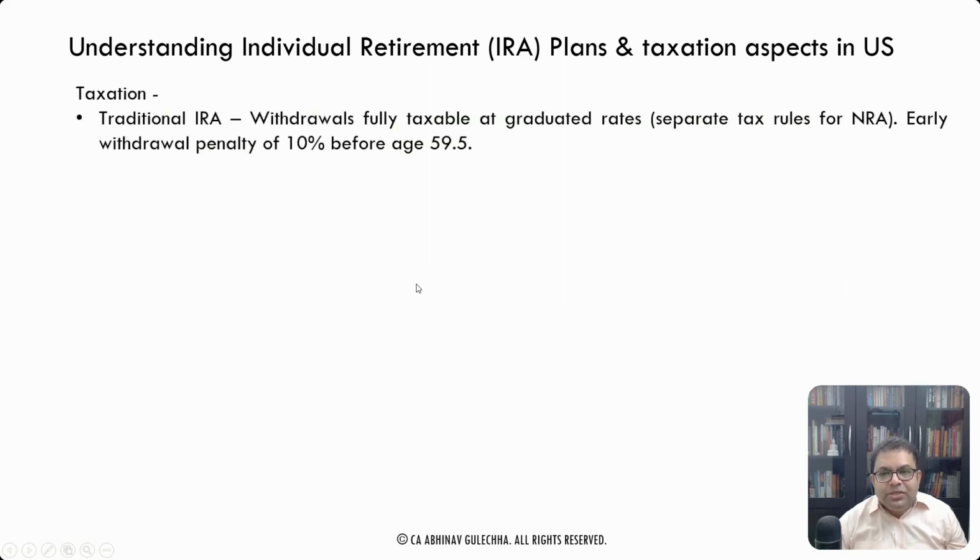Now, coming to taxation aspects, traditional IRA and Roth IRA, the taxation aspect is different, right? Now, traditional IRA, the withdrawals are fully taxable, right? In US at graduated rates. Now, graduated rates means the slab rates, right?